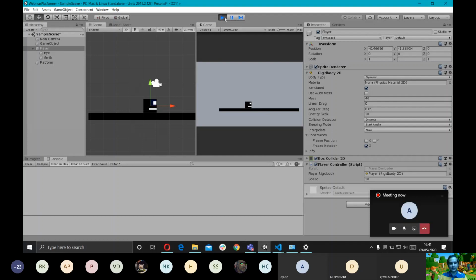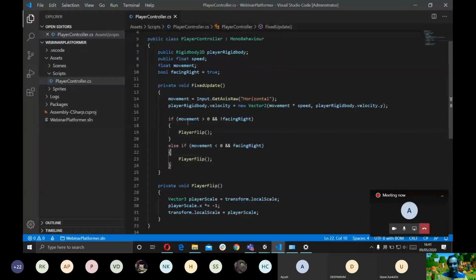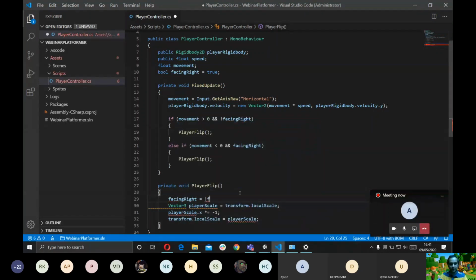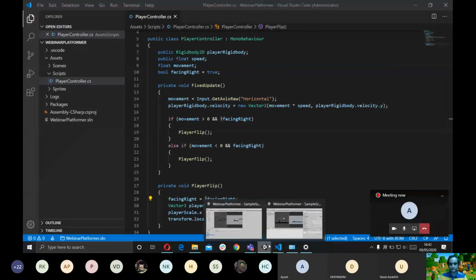Oh, wait. We just made a boolean of facingRight and we checked its value, but we're not actually changing the value of facingRight anywhere. So it's always true. According to the script, the player is always facing right. So in the player flip function, we're just going to do facingRight equals not facingRight. This is the not operator, which basically just means invert. Same as in mathematics, if it's true, turn it to false. If it was false, turn it to true. So now let's try it.